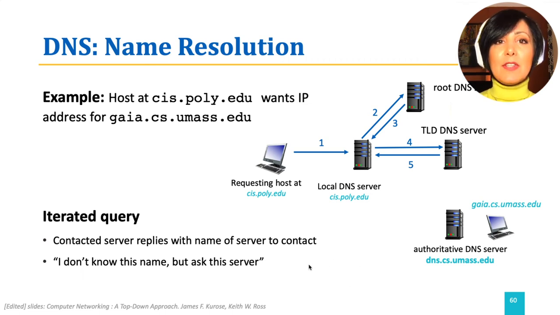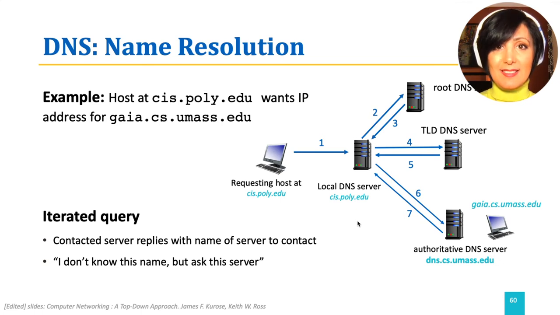The local DNS server contacts the authoritative DNS server and receives the IP address for the host name requested and returns it to the requesting host.